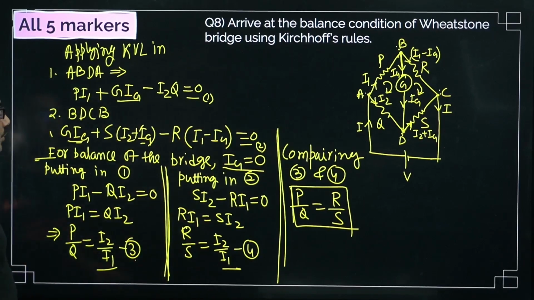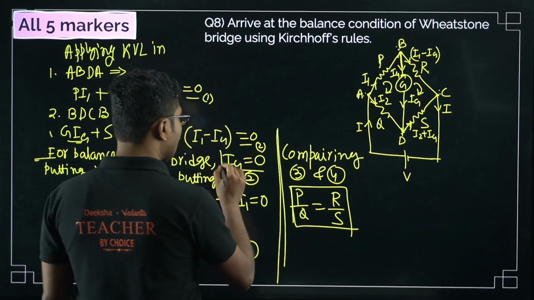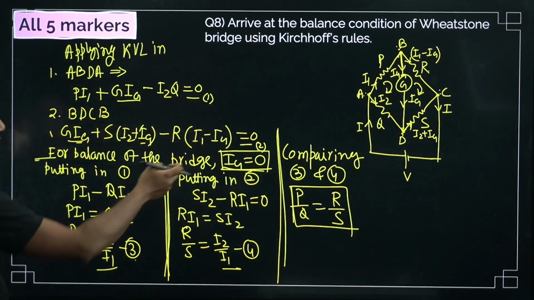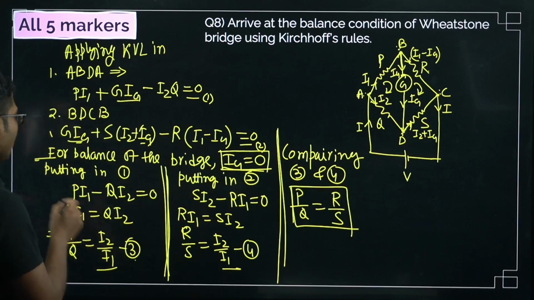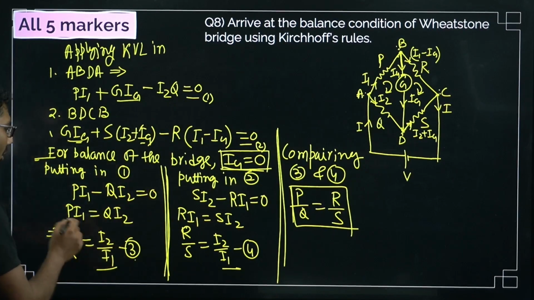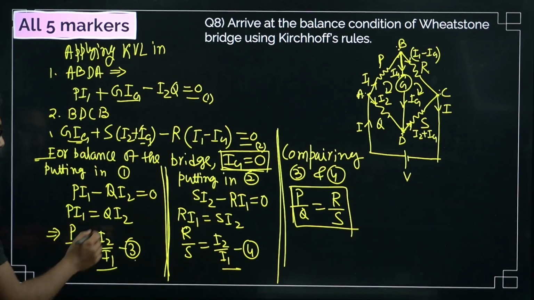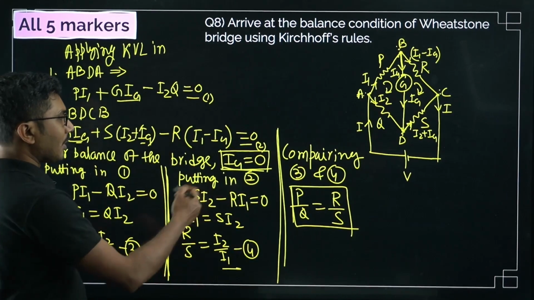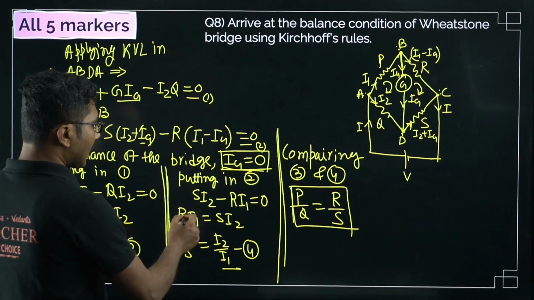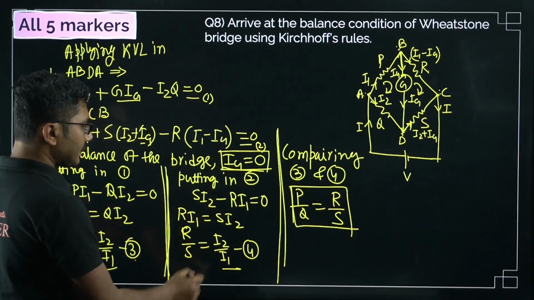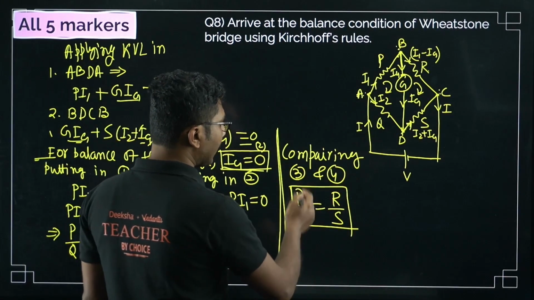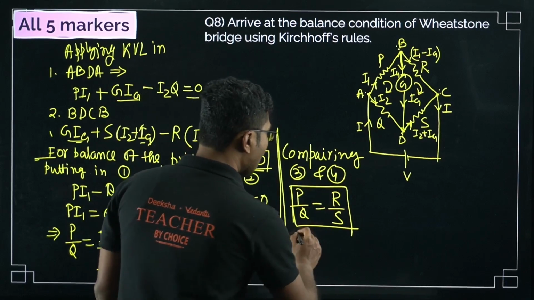So now we have to apply the condition of balance. Condition of balance for a Wheatstone bridge is Ig equals to 0. If we apply that condition, Ig equals to 0, you will get Pi1 equals to Qi2, or P by Q is equal to I2 by I1. Similarly, if you apply the same thing in equation number 2, you will get Ri1 equals to Si2, that is R by S equals to I2 by I1. So by comparing 3 and 4, you get P by Q is equal to R by S. So this is the condition for